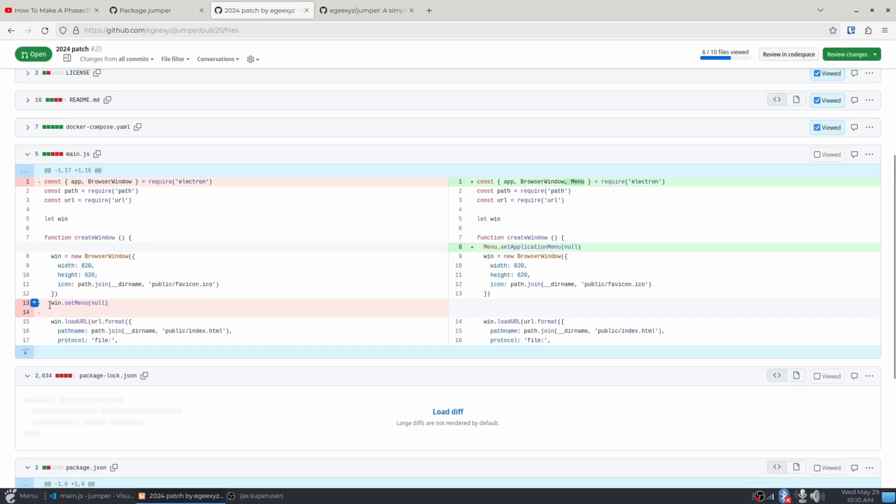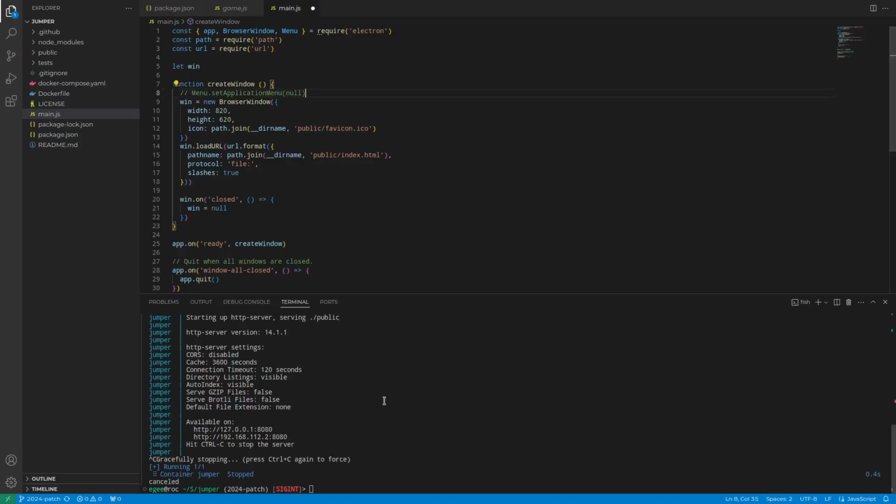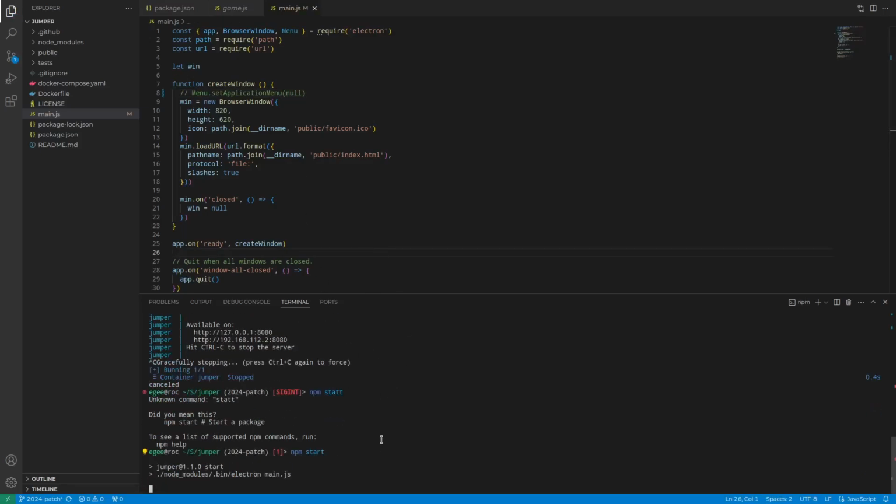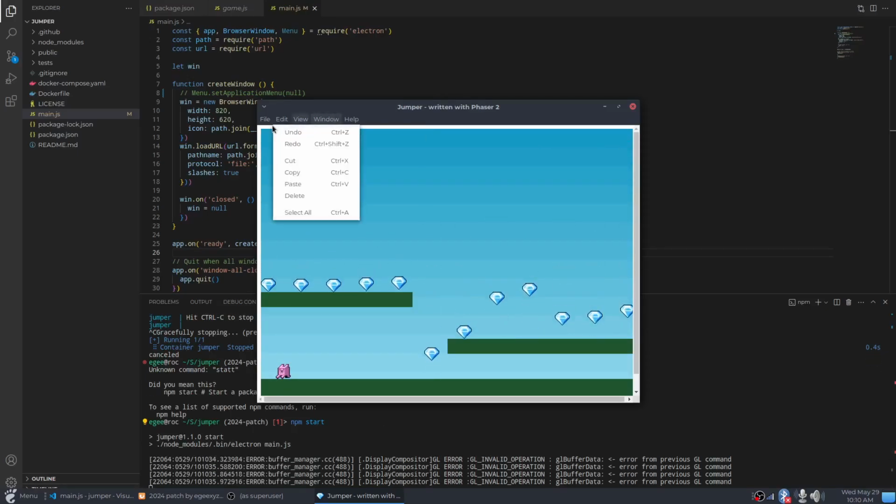But I'm not sure if this worked at some point, this win.setMenu, but it was in there. It wasn't doing anything. And when I looked it up, people said that it was supposed to work, and it didn't. So that's probably why I put it in there, but it wasn't removing the menu. So if we comment this out and then save it, npm start, we'll see the menu up here.